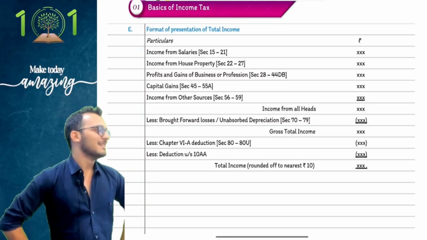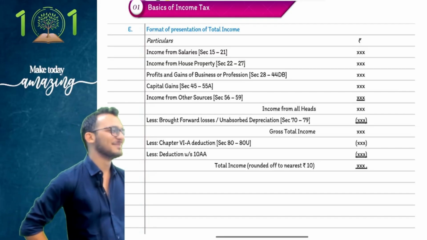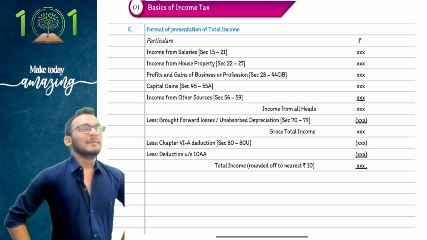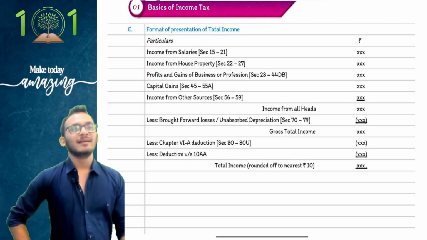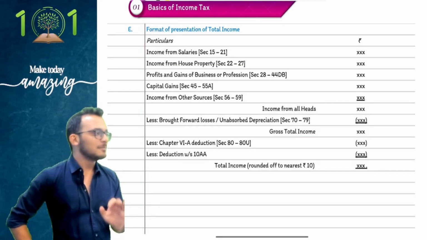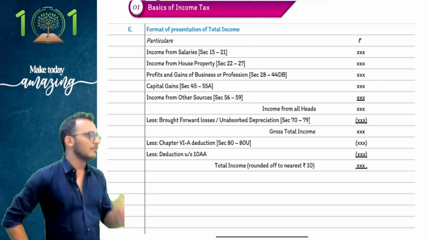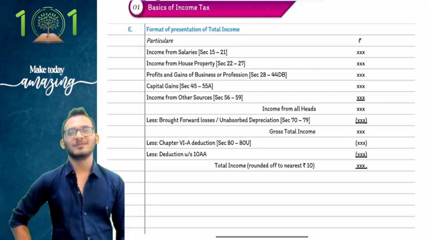Taxable under other sources. People, paying tax is not my business activity. By paying tax, I'm not doing anything business related. That's my expense. Income coming incidentally is still IFOS. Any doubts on this part?